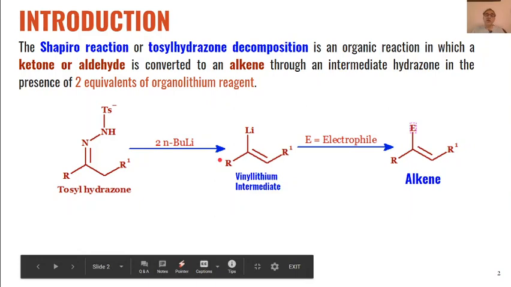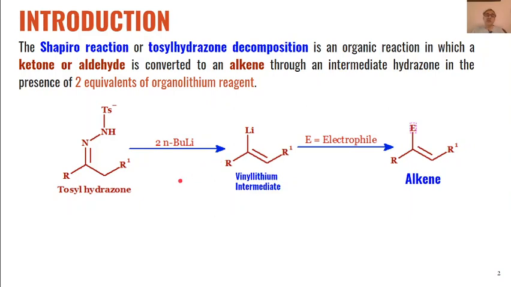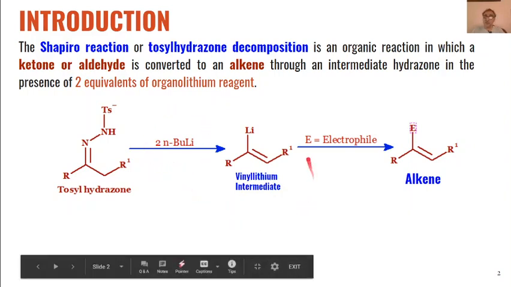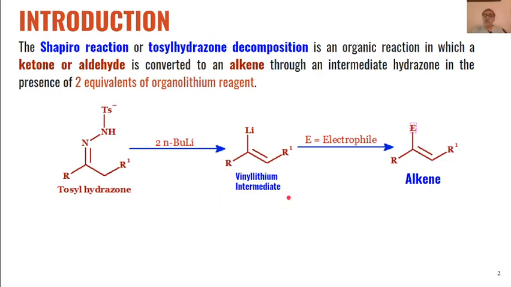compounds. Basically, what happens is that tosyl hydrazones synthesized from the carbonyl compounds, that is aldehydes or ketones, are reacted with a strong base like n-butyl lithium. Then in the first step they are converted into vinyl lithium intermediates like this, and these vinyl lithium intermediates on reaction with electrophiles are converted into alkenes as the product.